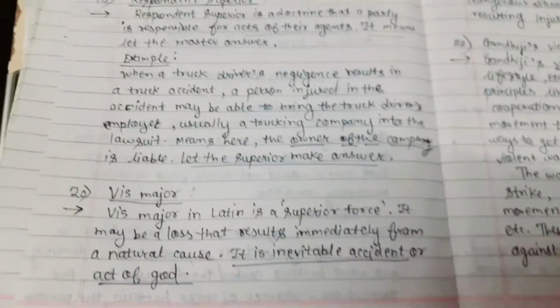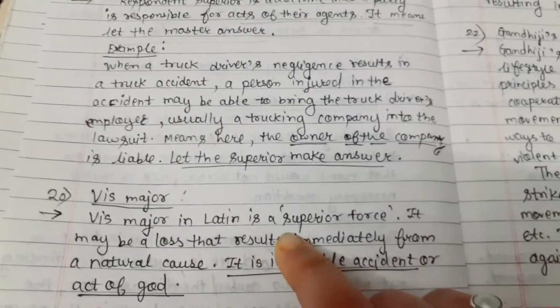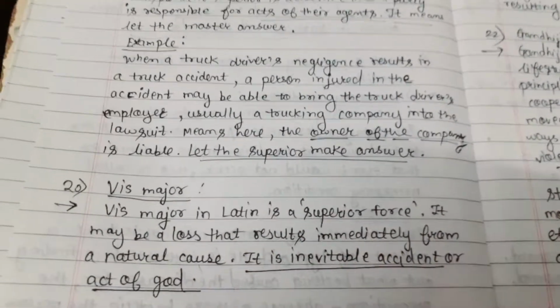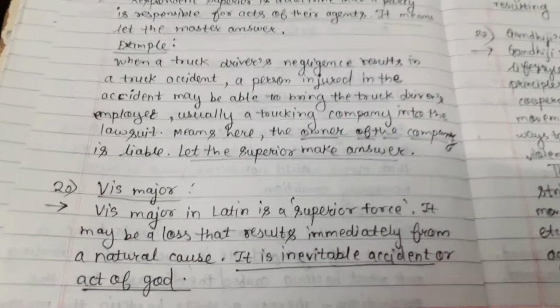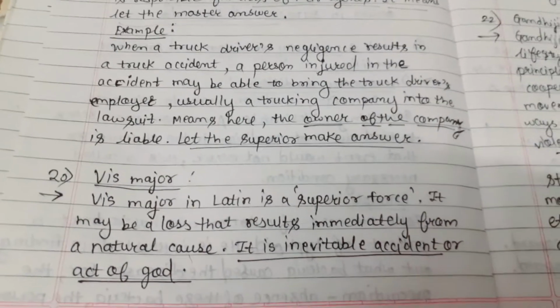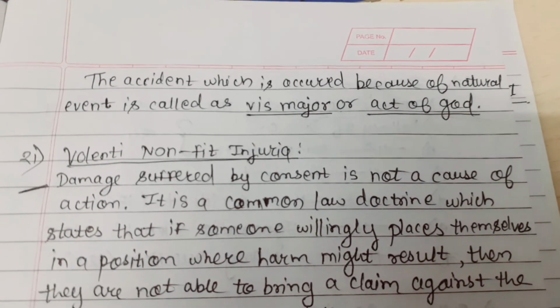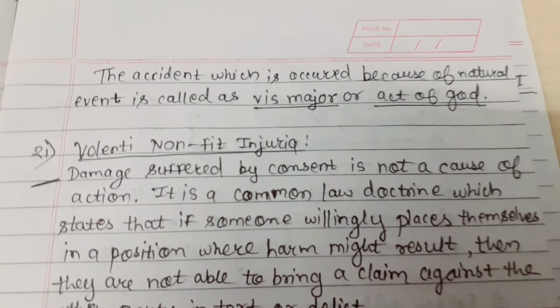Then vis major. Vis major means the act of God. Vis major is Latin for a superior force. It means a loss that results immediately from a natural cause. It is an inevitable accident or an act of God. An accident which occurs because of a natural event is called vis major or act of God.